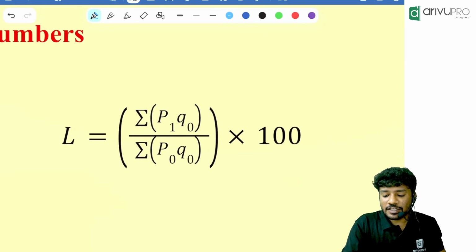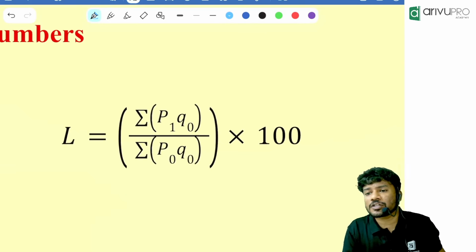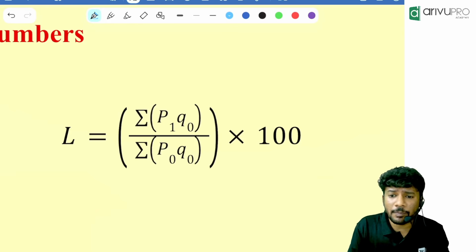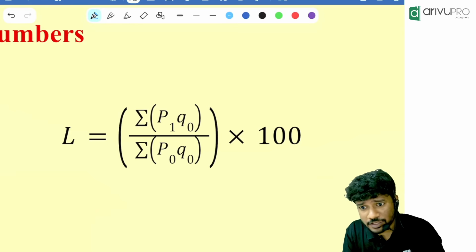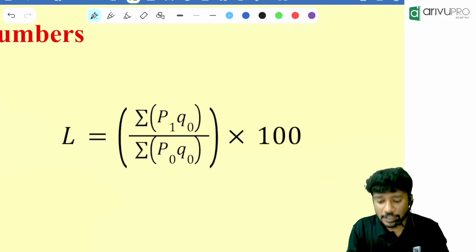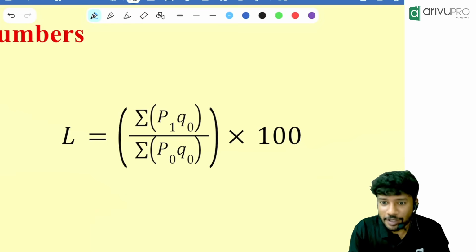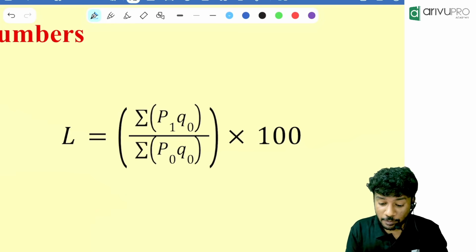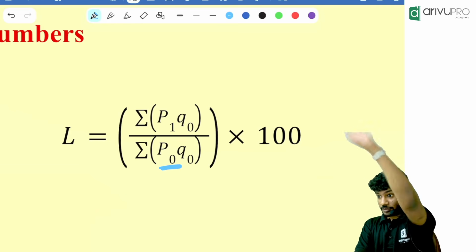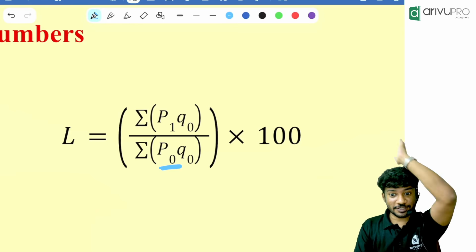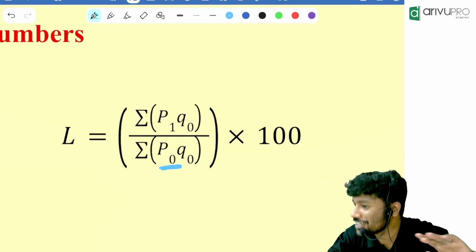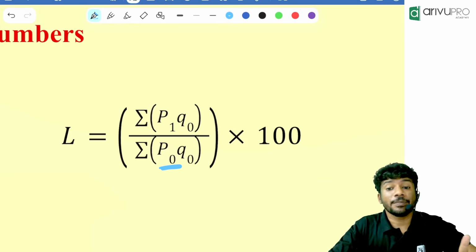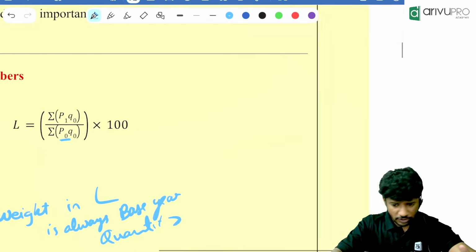So the formula looks like this: summation of P1 Q0 divided by summation of P0 Q0. Or you can learn it like this: sigma Pico by Poco. Summation of P1 Q0, Pico, divided by summation of P0 Q0, Poco. Remember it that way. In Malayalam, Poco means go away. Never ever should I see you again. So Pico by Poco: P1 Q0 divided by P0 Q0. I'll show you how it is done.